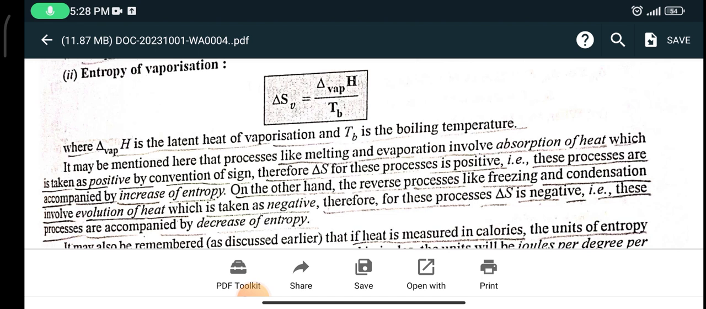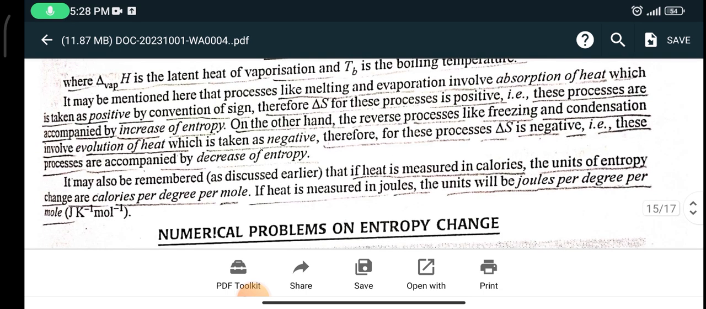It may be mentioned here that processes like melting and evaporation involve absorption of heat, which is taken as positive by convention of sign. Therefore, delta S for the process is positive. Therefore, the processes are accompanied by increase of entropy. On the other hand, reverse processes like freezing and condensation involve evolution of heat, which is taken as negative. Therefore, for the process delta S is negative, and these are processes that are accompanied by decrease of entropy.